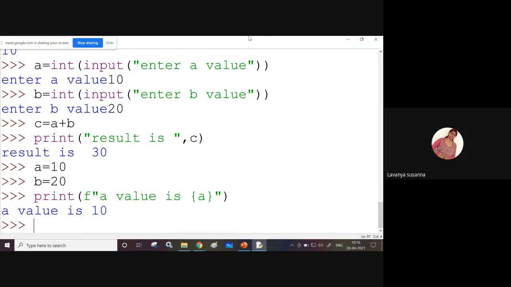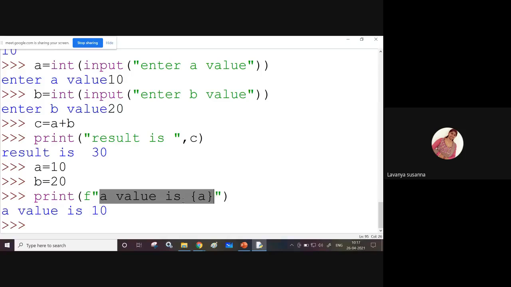See here, a equal to 10, b equal to 20. Here I am using f string. In print, open bracket, f double quote, what I have given here, a inside curly braces. Here in the place of the curly braces, it is printing whatever value is present in a, as it is onto the screen.